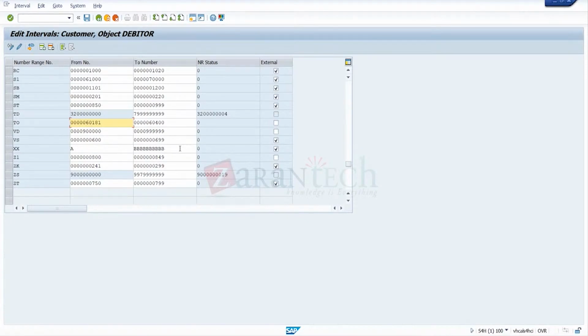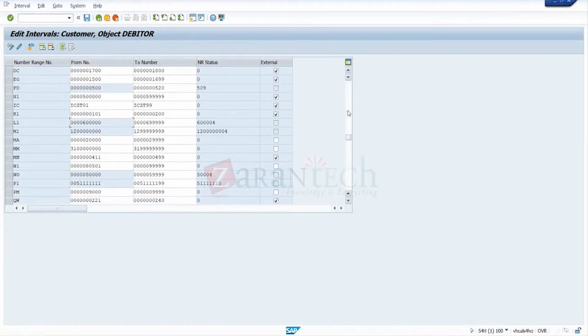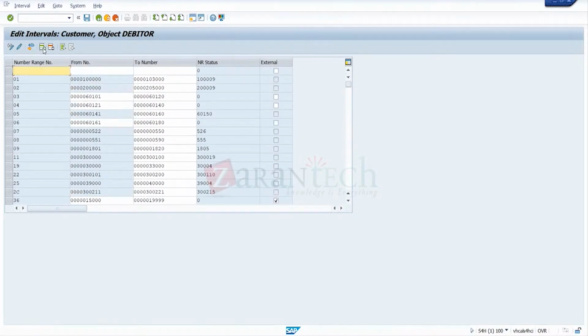So I'll take one of the interval numbers. So 10 is not there, so I'll take 10 interval. I'll go for this one, insert line. So that number range is 12, interval number 12. Number range I'll maintain, for example, ABC1 till ABC10.